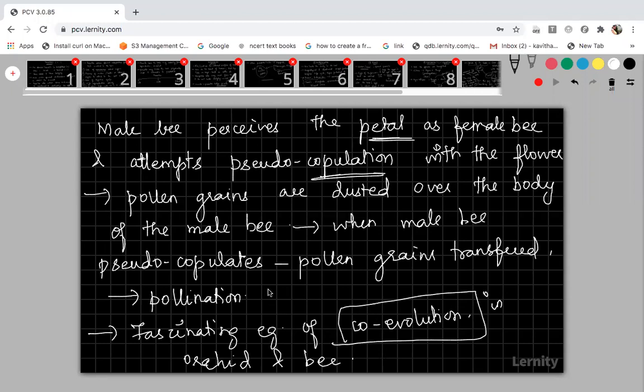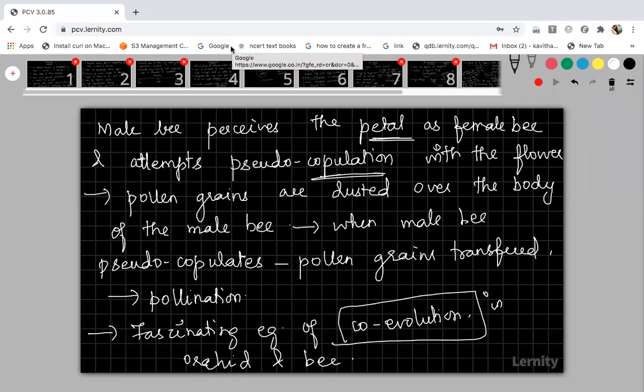If the Ophrys plant becomes extinct, automatically the bee of that particular variety will also become extinct. Because that female bee and the petal of the flower have a very close relationship in shape, size, marking and color pattern, everything. So the male bee will think the petal of the flower is a female bee, and it will sit over that for the pseudocopulation process. Unknowingly, the pollen grains will be attracted and carried over by the male bee, and when it sits over the other flower for pseudocopulation, the pollen grains will be transferred and it will help in the pollination process.